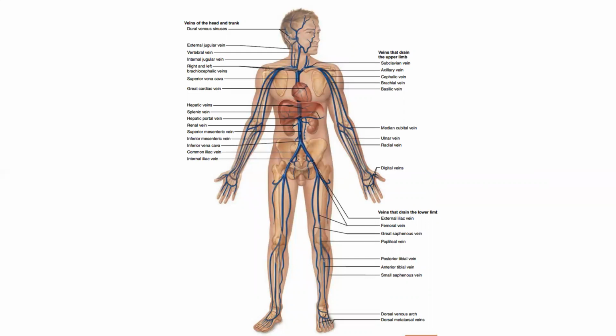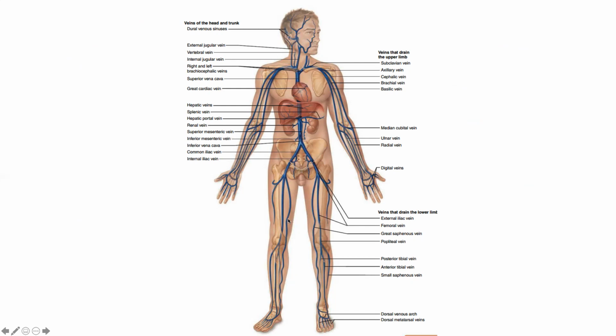And usually the veins follow the arteries, but there are two types of veins in our body. They are superficial veins and deep veins. So usually deep veins will follow the artery and they flow in the opposite direction. But superficial veins are close to the skin and they do not follow the artery.